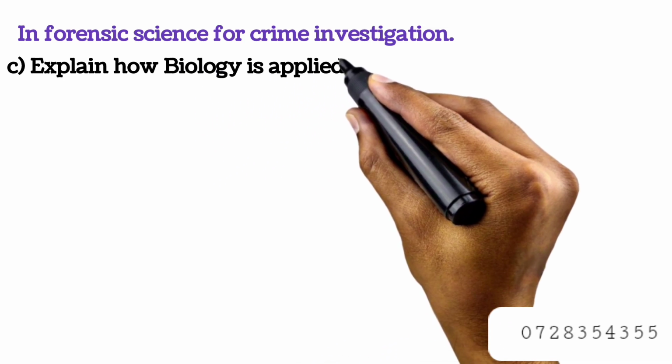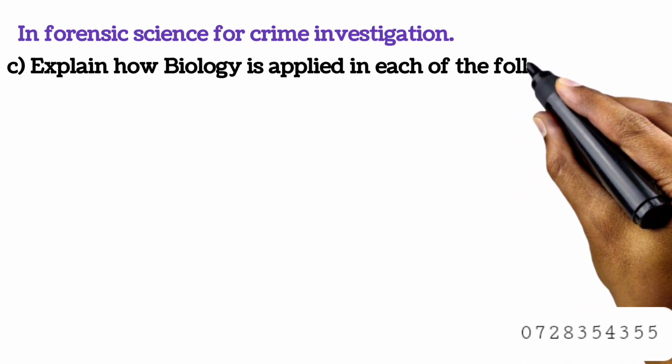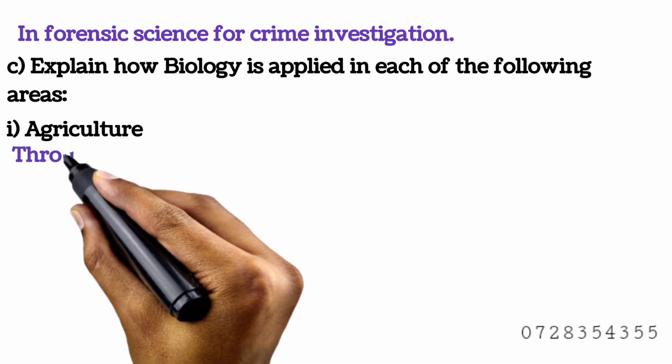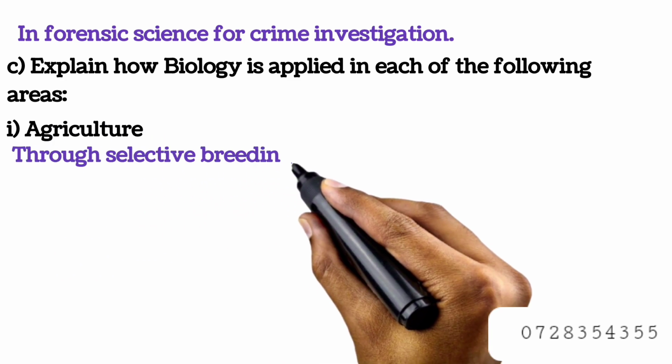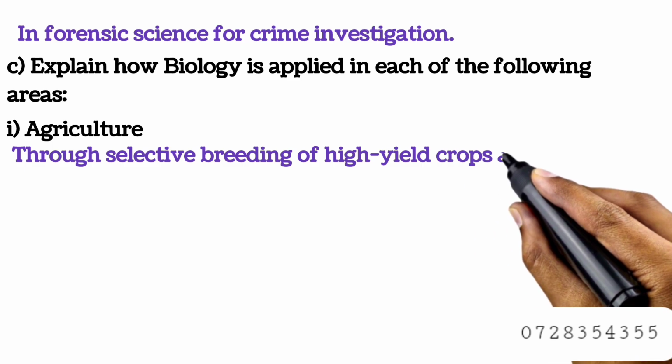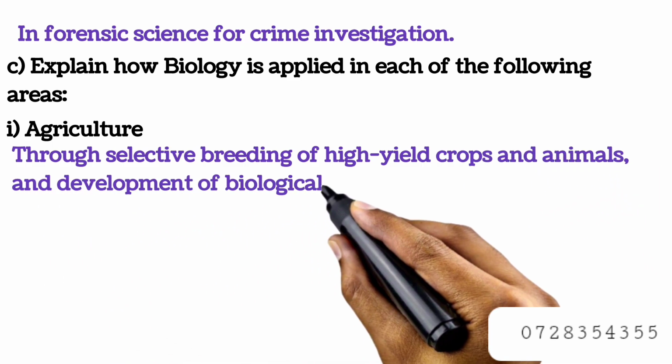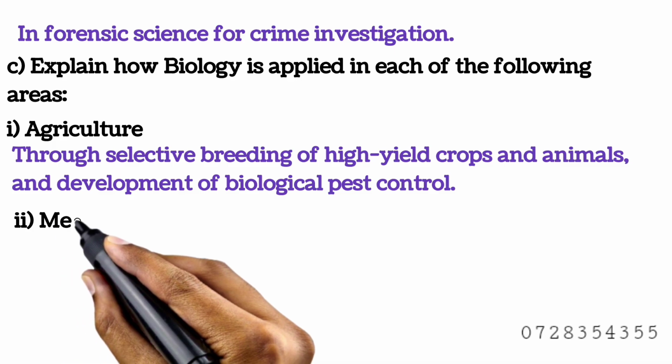Question C, explain how biology is applied in each of the following areas. 1, agriculture. That's through selective breeding of high-yield crops and animals and development of biological pest control.